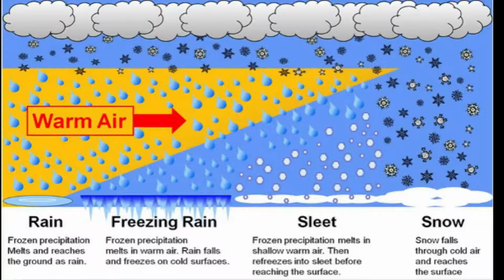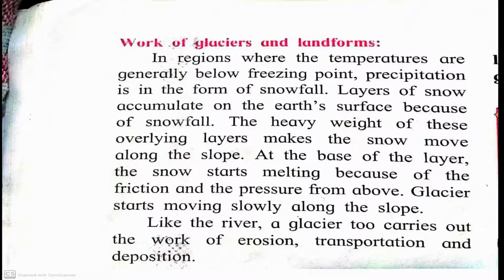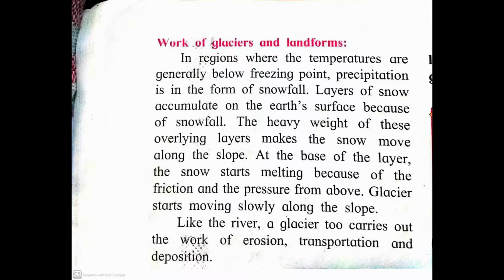Now children, in mountainous regions, layers of snow accumulate on the earth's surface due to snowfall. Over a period of time, the layers of snow become very thick and very heavy. So what happens? The layers of snow start moving along the slope.